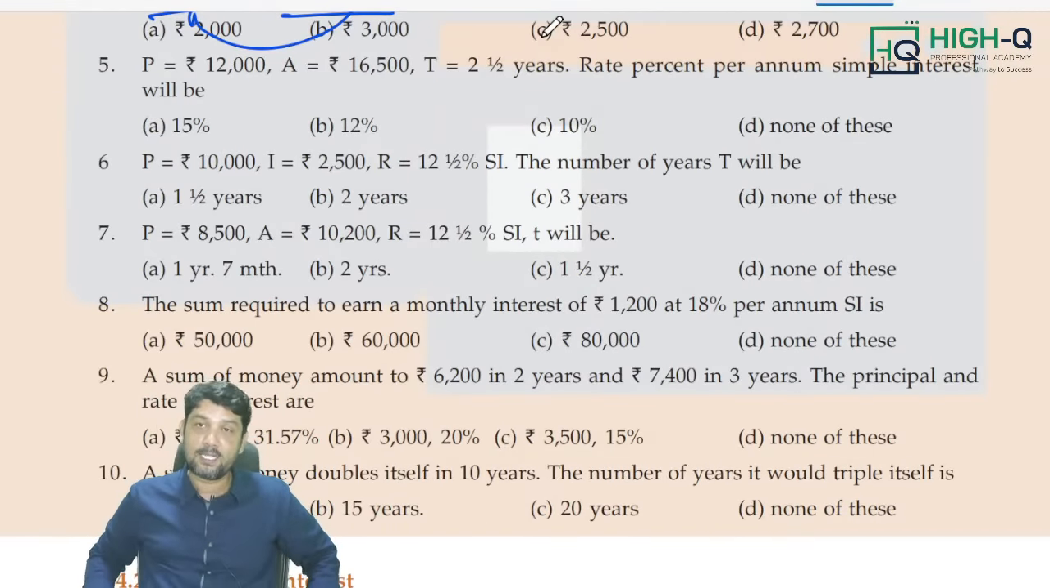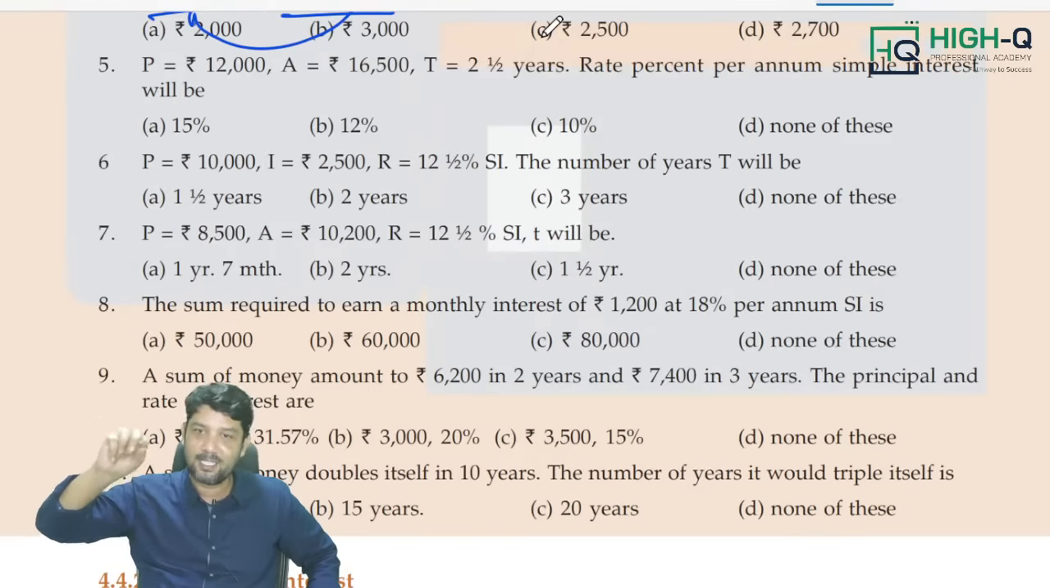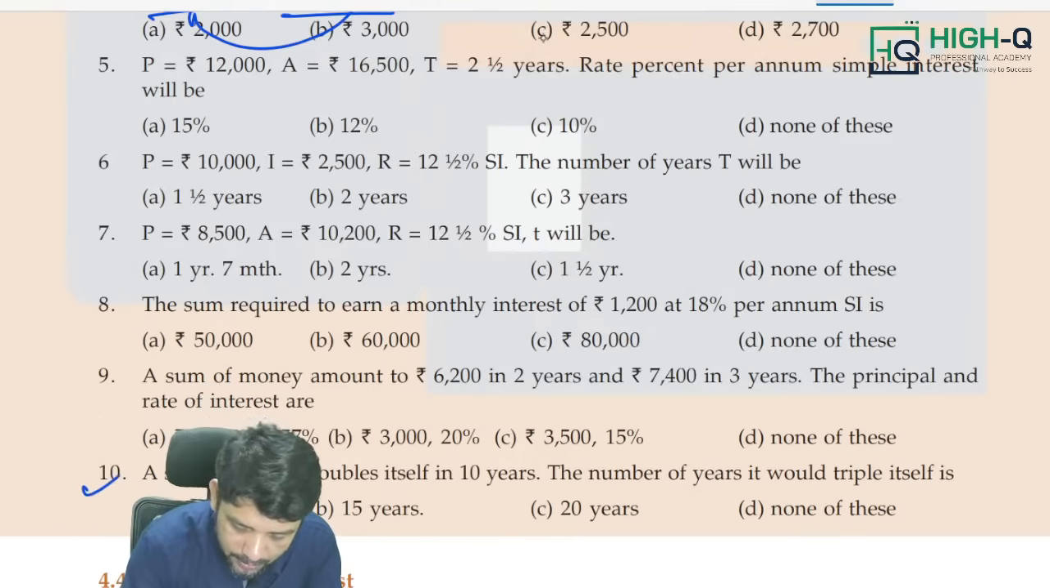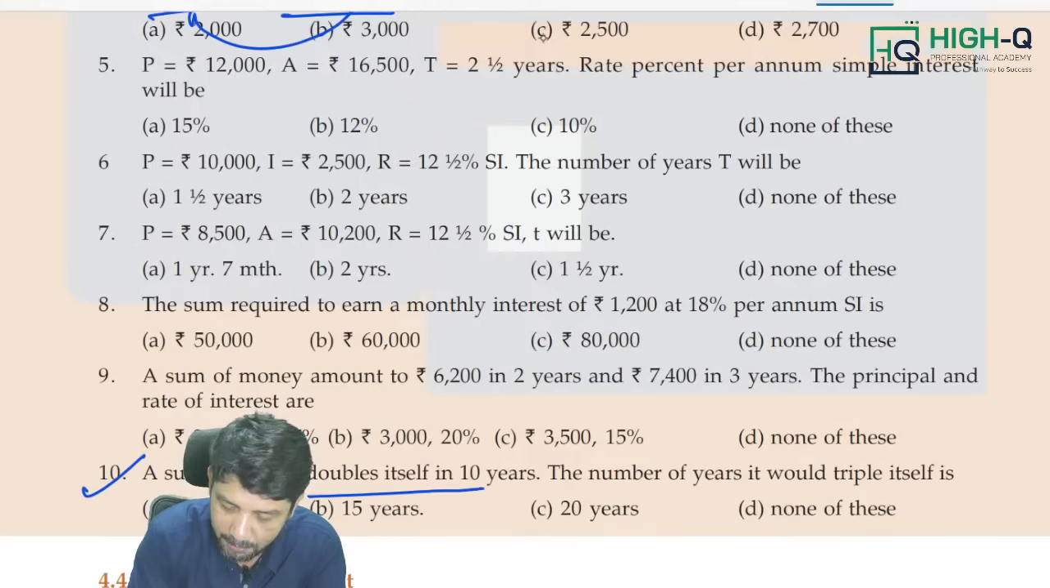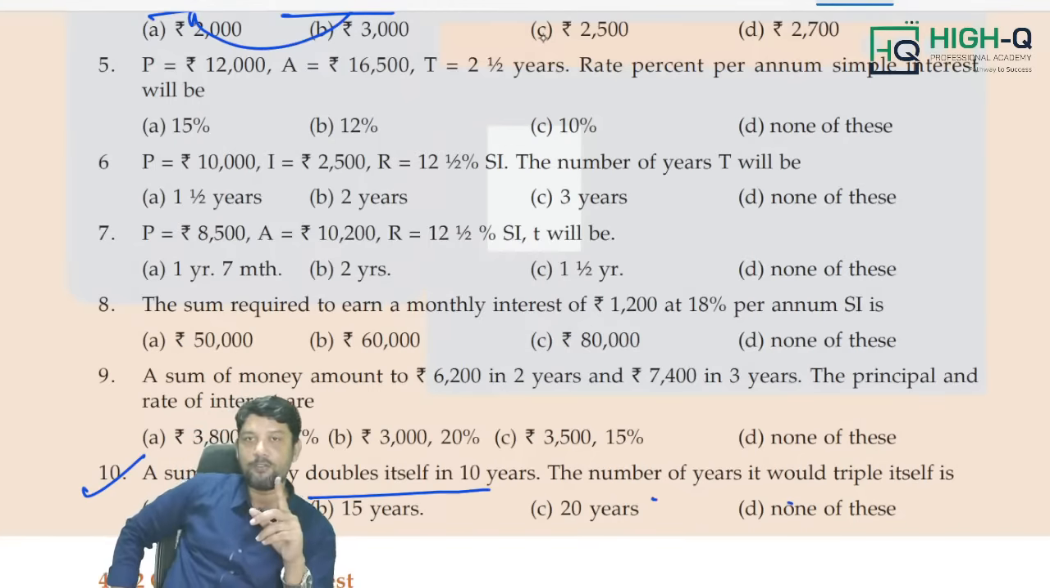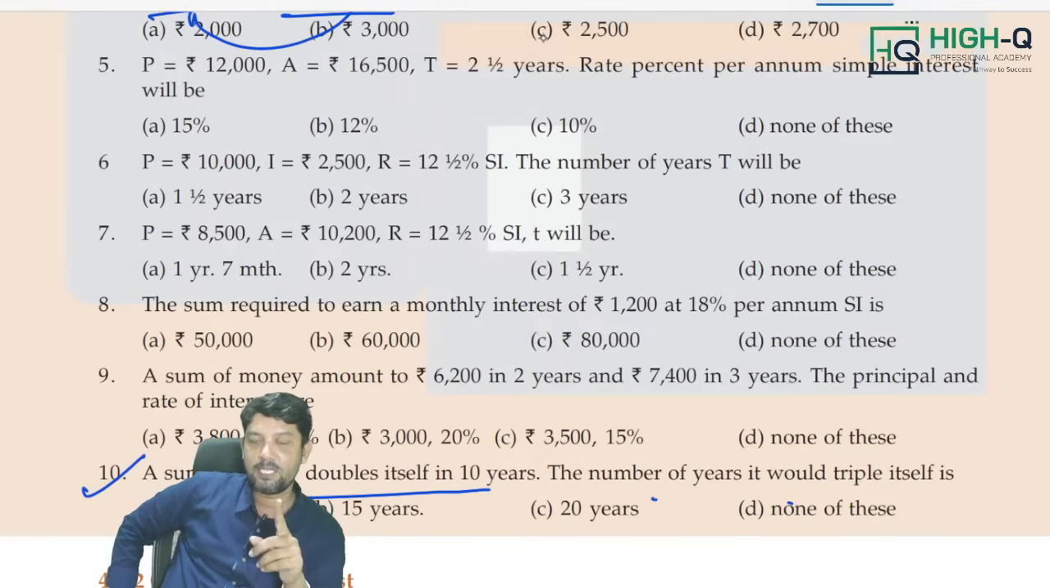Along with that, there are some shortcut questions that can also be asked. What is it? In simple interest, a sum of money doubles itself in dash years. A sum of money triples itself in dash years. Of course, you know this type. Look at this question, 10th sum. A sum of money doubles itself in 10 years. Number of years it will triple itself. You know the shortcut for this. What is it? A sum of money doubles itself in 100 by r years. A sum of money triples itself in 200 by r years. Of course, you know it.